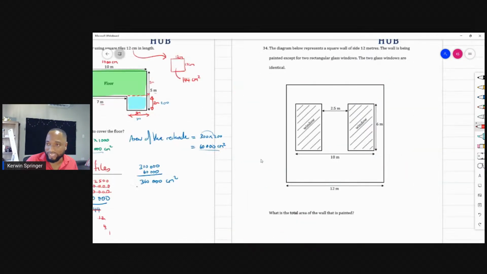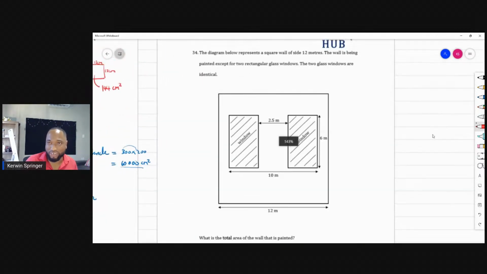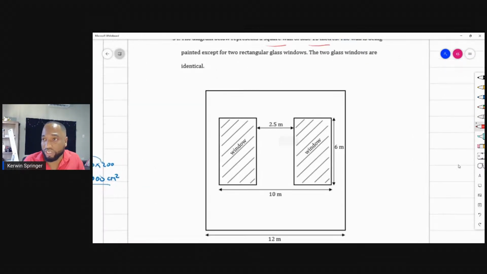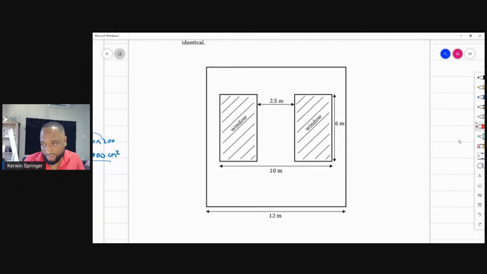Let me go. People are saying time. We had to keep it up. We're nearly done. The diagram below represents a square wall of side 12 meters. The wall is being painted except for two rectangular glass windows. The two glass windows are identical.